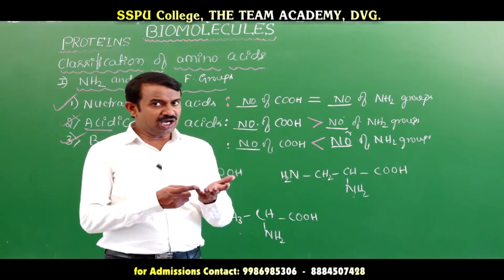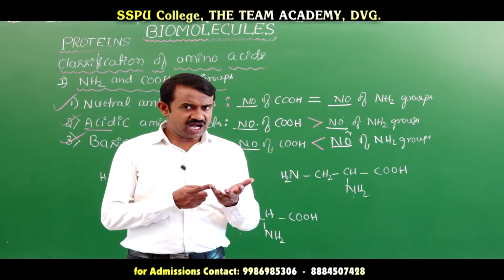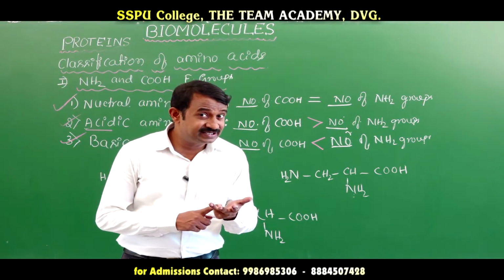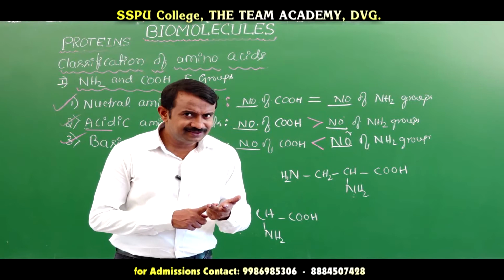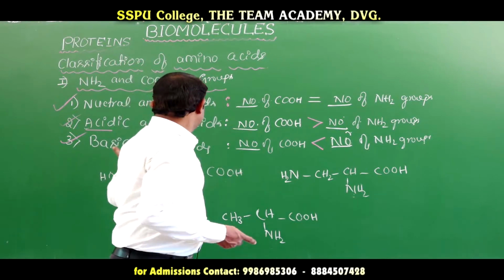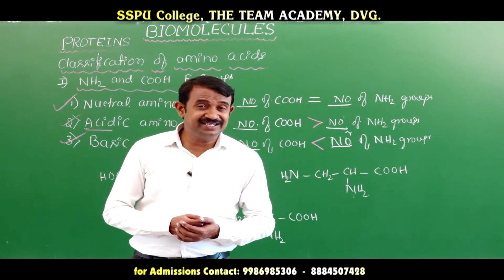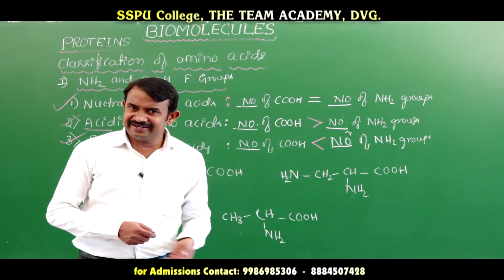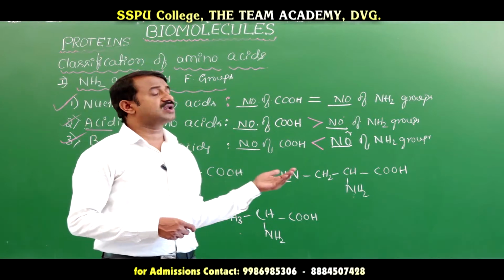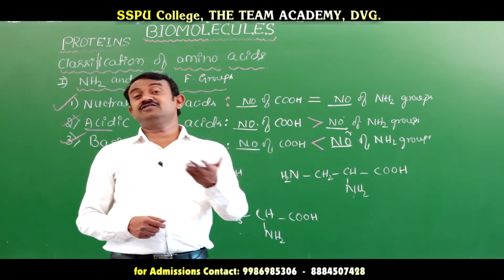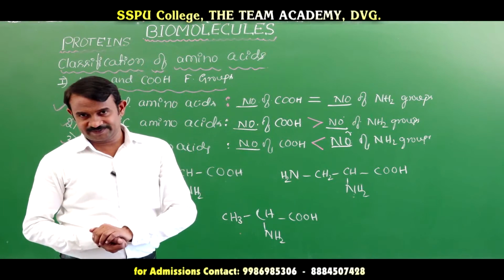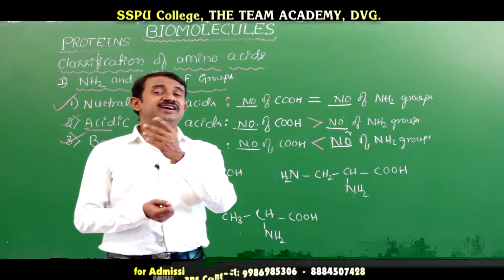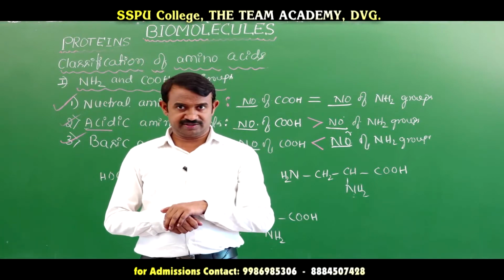Listen here, neutral amino acids are alanine and glycine, acidic amino acids are aspartic acid and glutamic acid, and basic amino acids are lysine, arginine and histidine, etc. Okay, these are all classification of amino acid. Next we will go for synthesis. Classification of amino acid on synthesis means essential amino acid and non-essential amino acid.